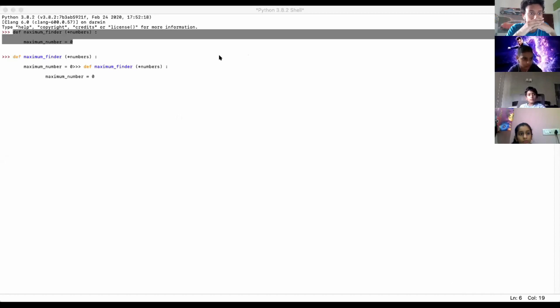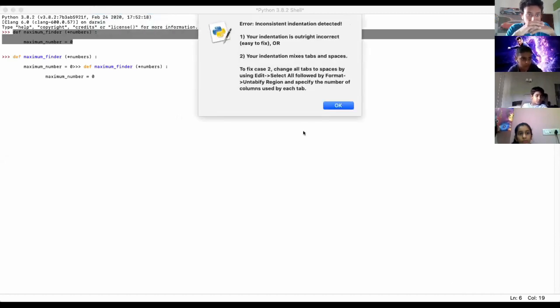Okay, so just a minute, I'll run it. Can you see this error, inconsistent identification? Okay, so here's the thing. When you're running stuff like this, you're going to have to run it all in a different file, right? So if you click Command N, you'll get a new file, and you can run all of your code.